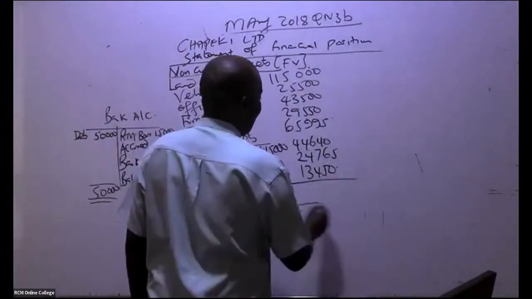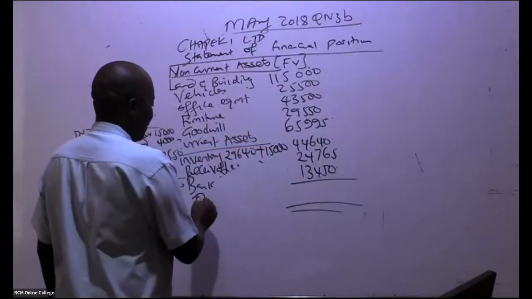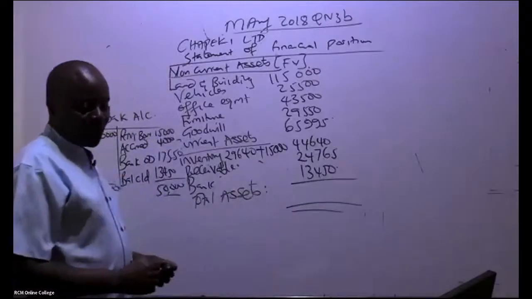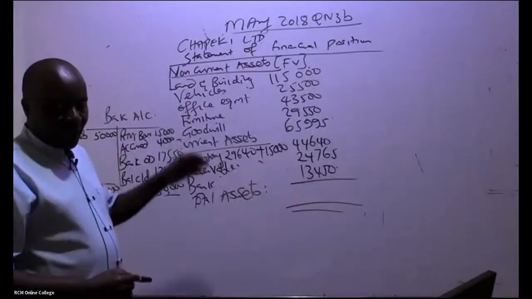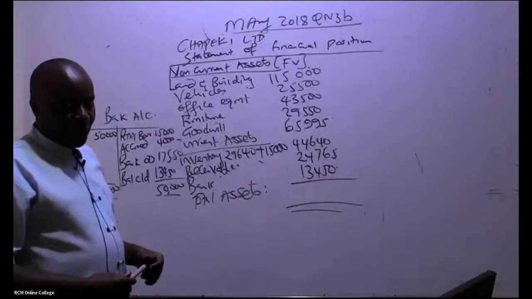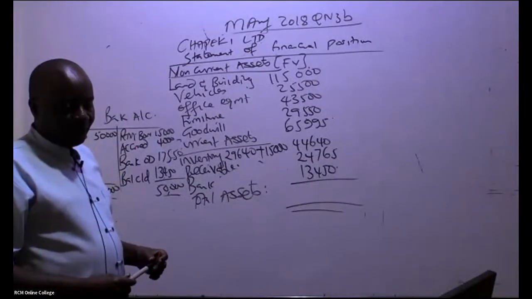So please come and give me the total assets. If you add up everything, what do we have in total? Total assets will end up giving us what figure?